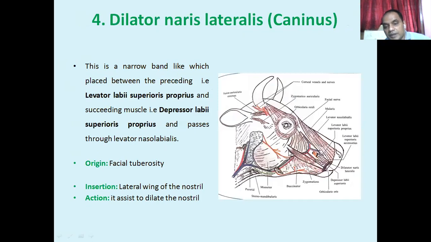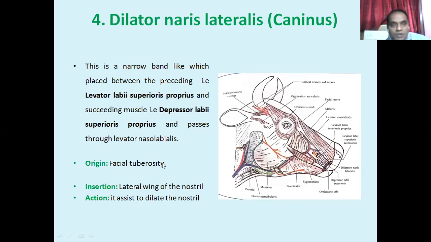This is the zygomaticus, a band-like structure. And we are talking about this one, the depressor labii superioris proprius. You see here three band-like muscles. The first one is the levator labii superioris, the second one is the dilator naris lateralis, and the third one is the depressor labii superioris.